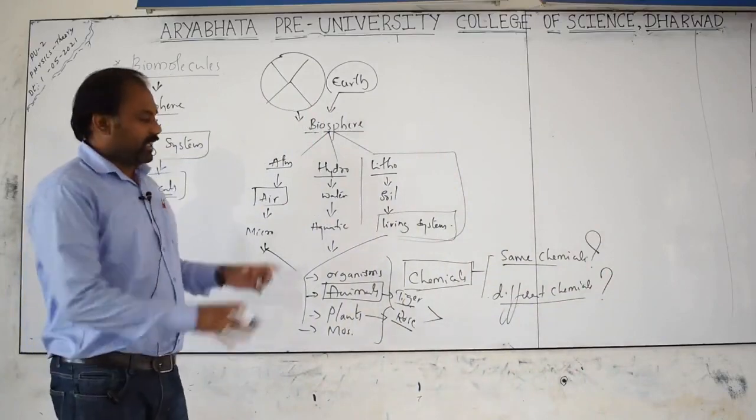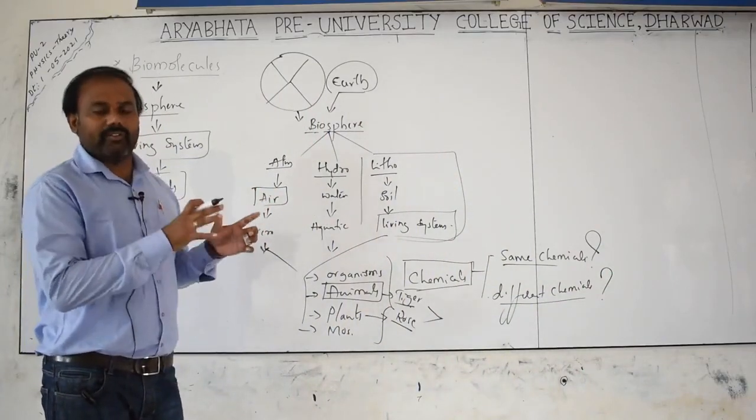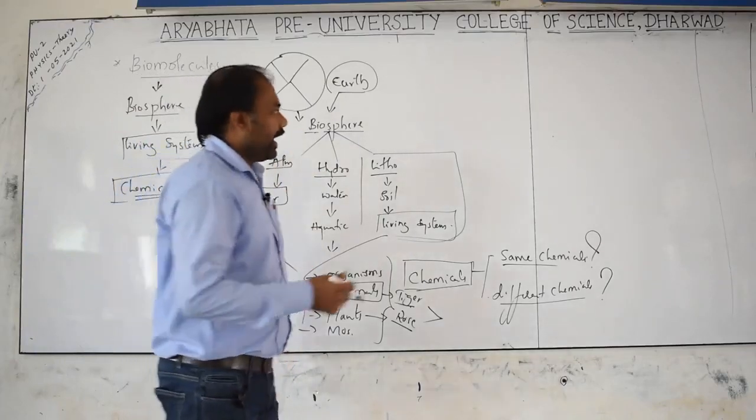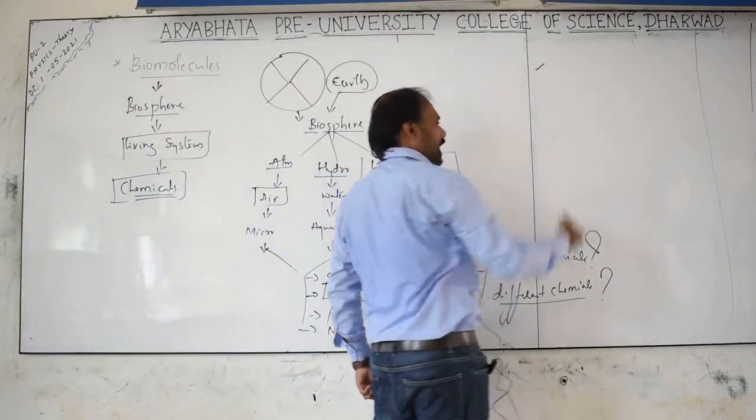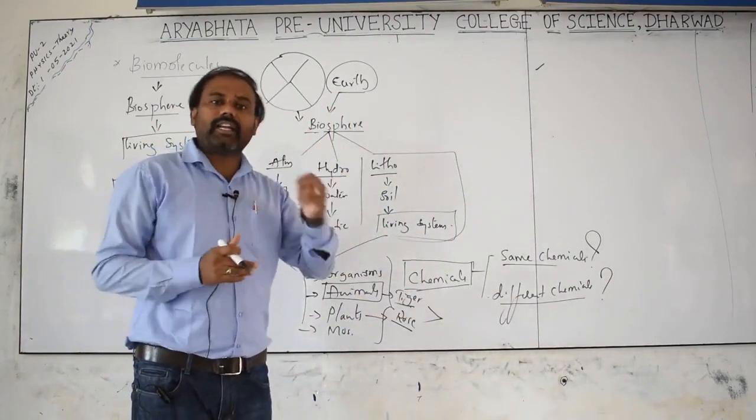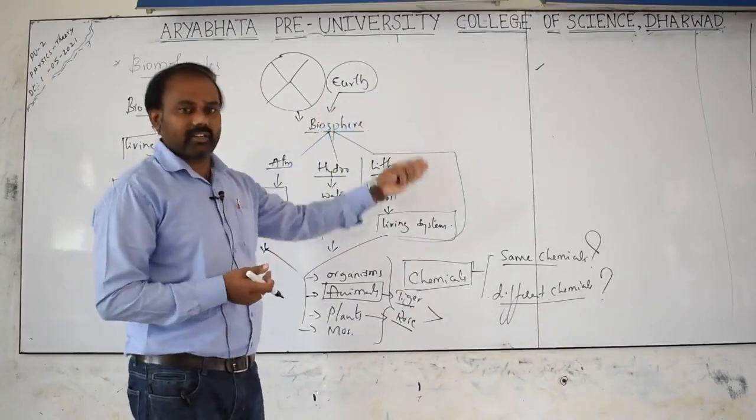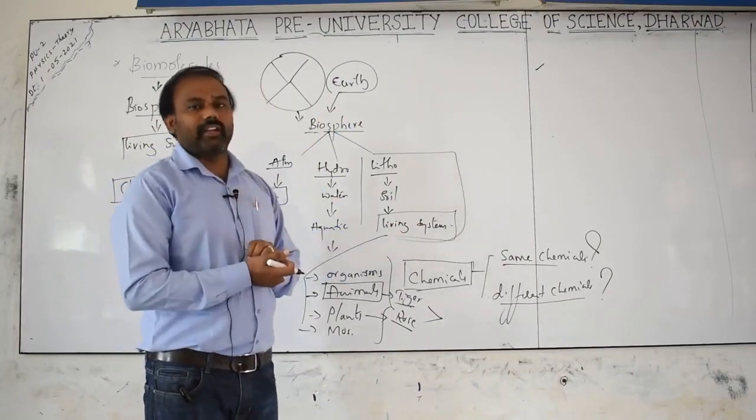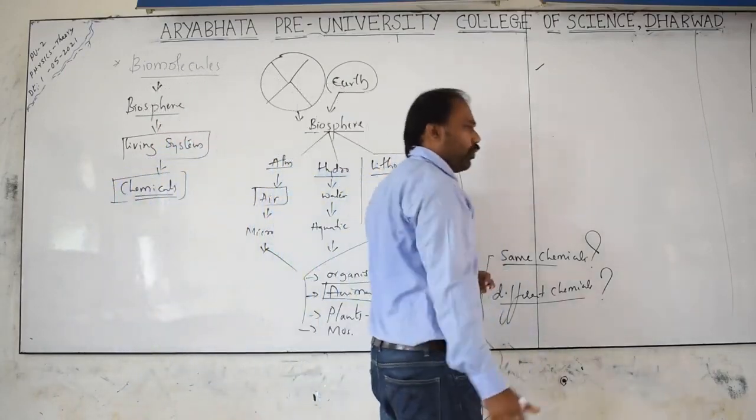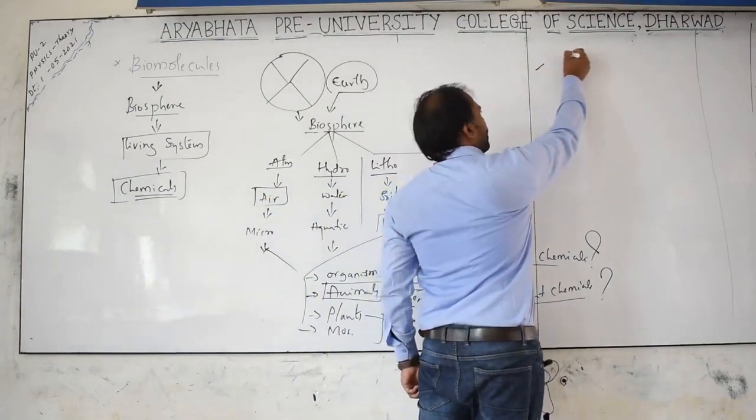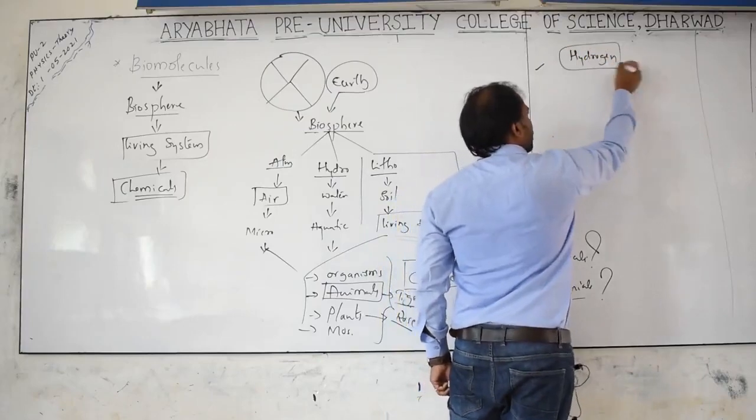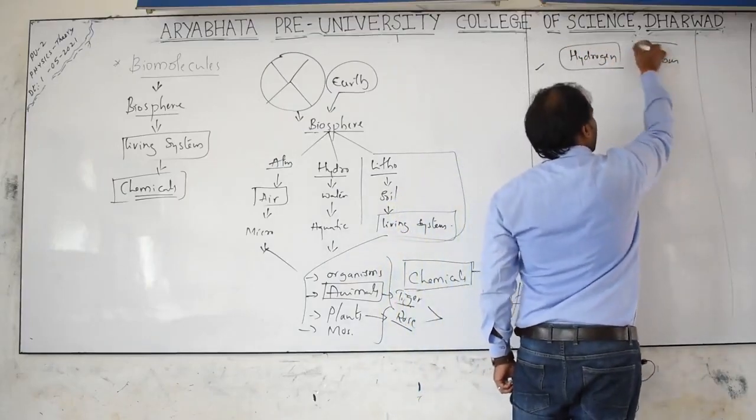So I am going to put a question mark. Clear my point? This is what we need to understand: are all living organisms made up of the same chemical or different chemicals? When we start searching for the answer to this question, we will find some things to understand. One is, for example, hydrogen, or you can take carbon. A better word is carbon.